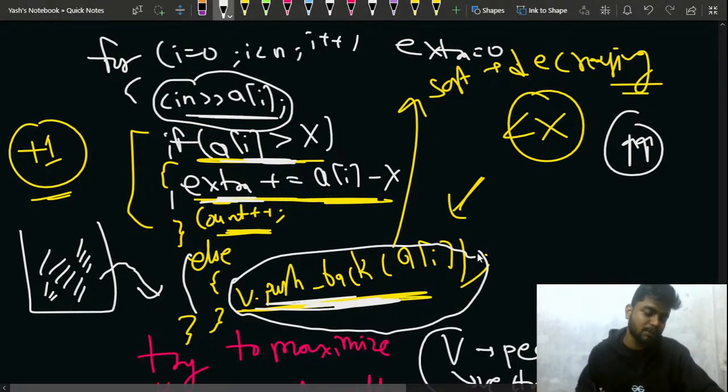Is this much part clear to everyone? Please quickly let me know in the chat. Gokul, is this part clear to everyone? Please let me know in the chat.